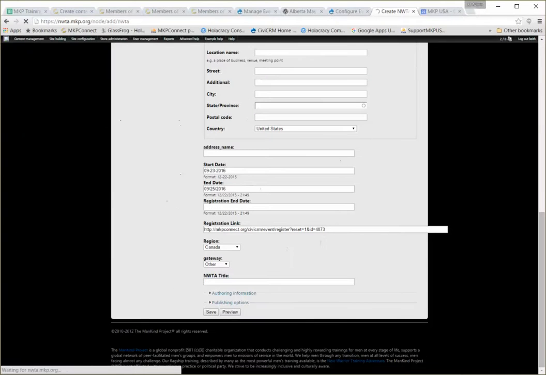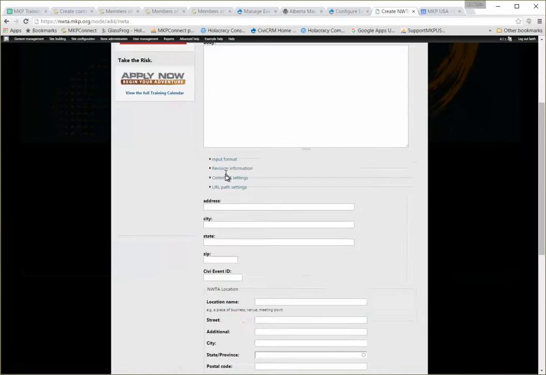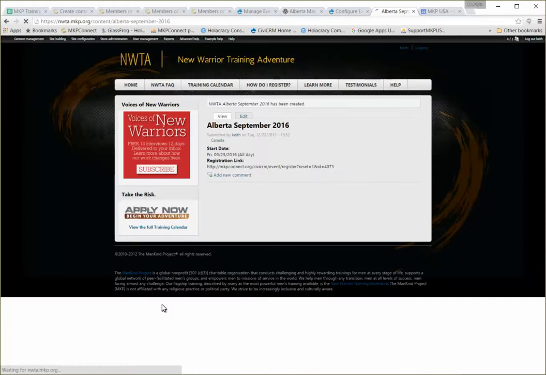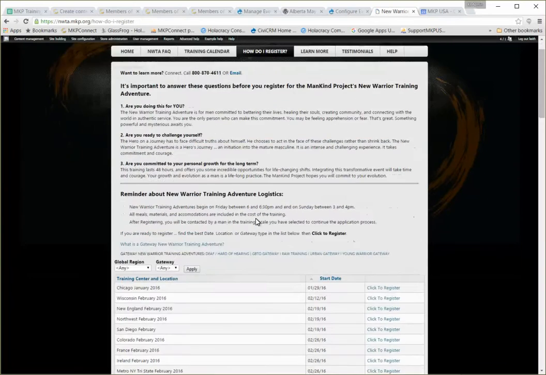We're talking about getting rid of this site as it is. End date is invalid. Okay, so I guess it does need this weird time thing at the end. Let's just use the one that's available there and go save and see if that works. Okay. Now, let's see if that shows up in the how do I register. How do I register? Well, let me tell you.